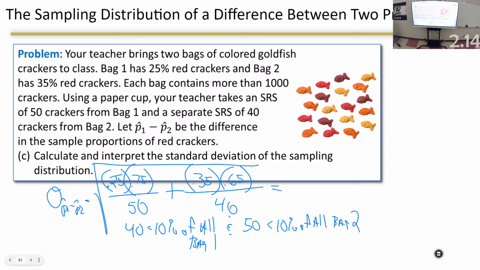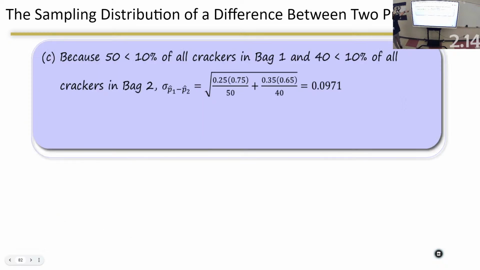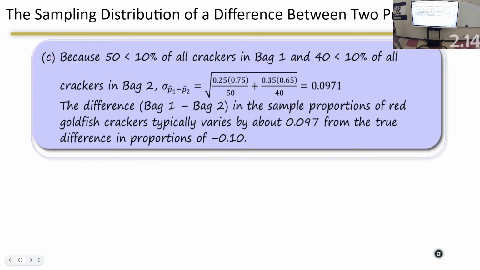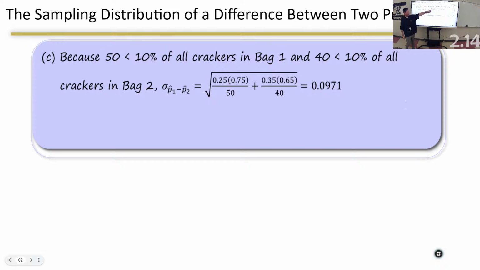You gotta say that. And as good as you guys have done this year, I don't think there's any reason why you wouldn't. Because 50 is less than 10% of all bags in bag 1 and 40 is less than 10% of all bags in bag 2, you're going to plug all that in and you're going to get 0.0971.